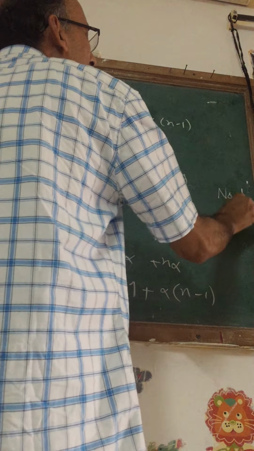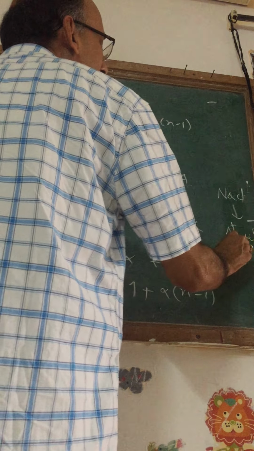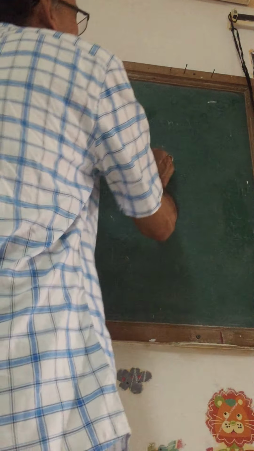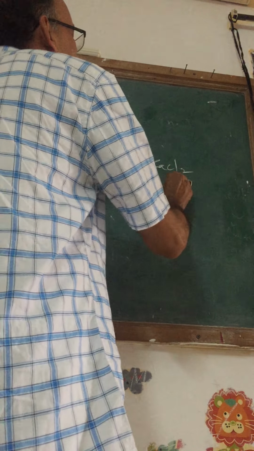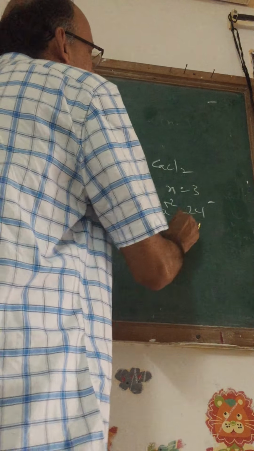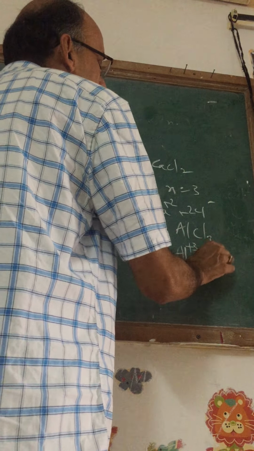NaCl theoretically can break down to give two particles. One is Na+, the other one is Cl−. For it, n is equal to 2. Similarly, if I take CaCl2, its n value is equal to 3, because it can give one Ca2+ and 2 Cl−. If I take AlCl3, in fact n is equal to 4, because it gives one Al3+ and 3 Cl−.